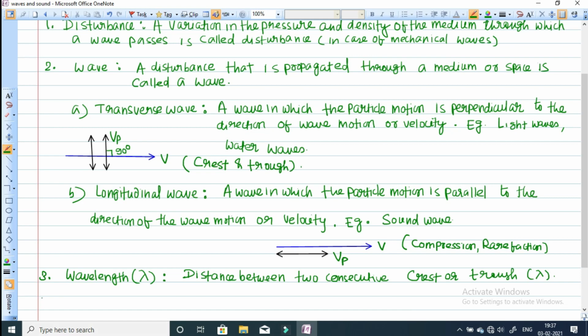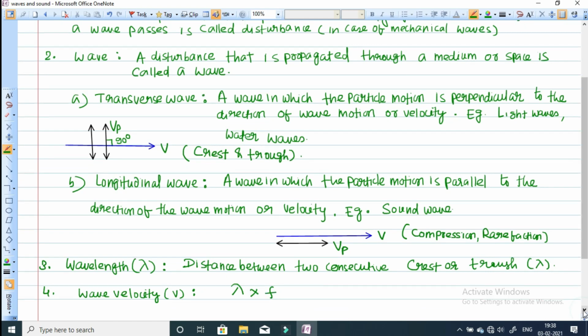Next is wave velocity. Wave velocity we write with v. We have one relationship between wave velocity, its wavelength and frequency. Wave velocity is the product of wavelength and the frequency of the wave.